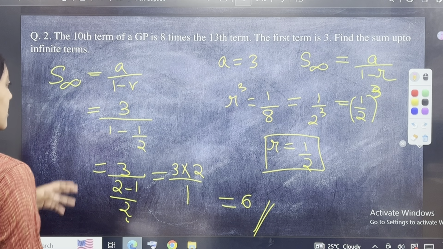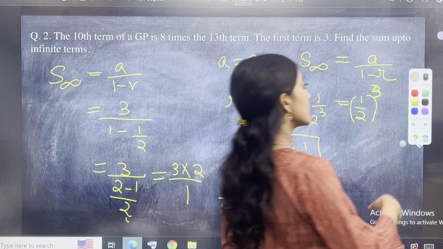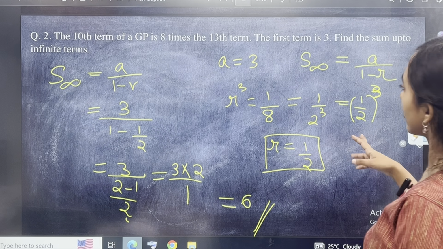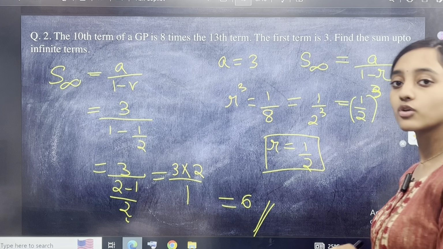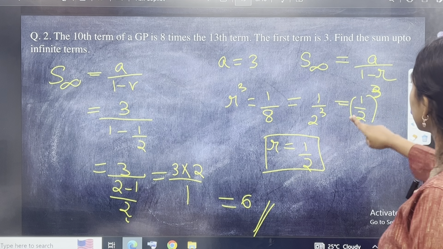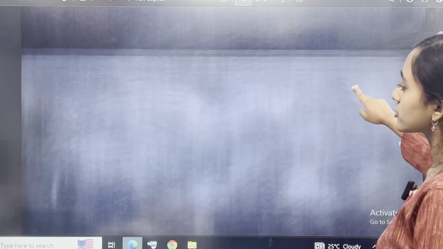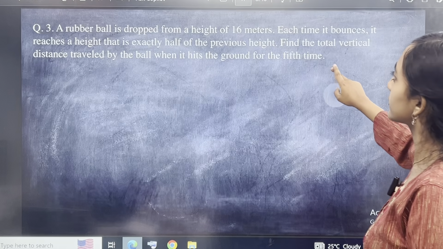Please remember the sum up to infinite terms and also do not बौखला मत जाना जब आप देखो कि R का वैल्यू ना 1 के नीचे है. Do not get scared. Okay. Now let us go to the next question for the day and the last question for the day.